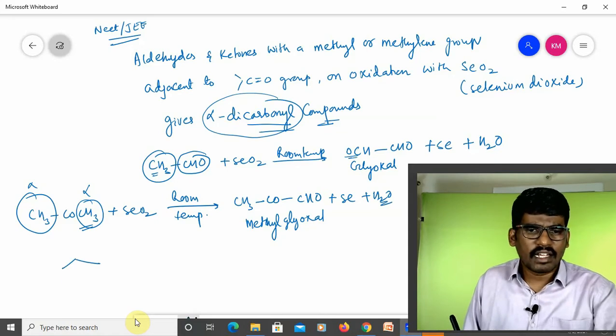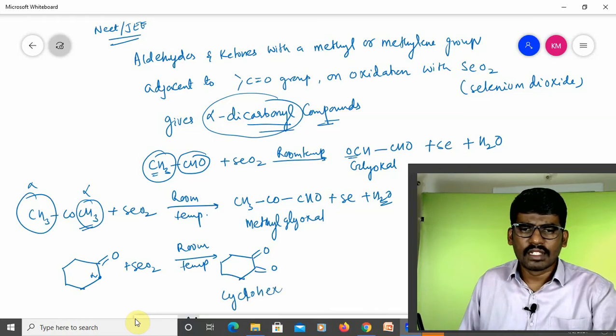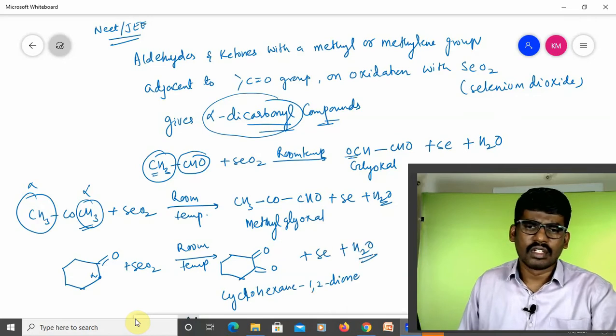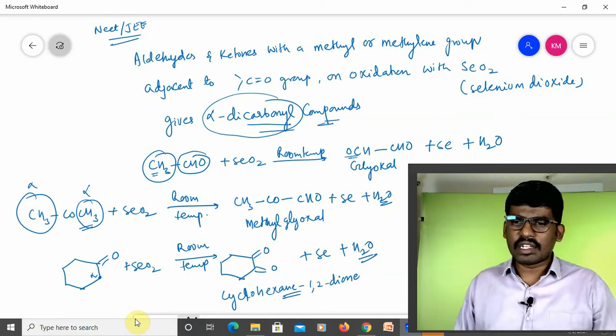Similarly, you can take cyclohexanone. This has a CH2 group at the alpha position, with SeO2 at room temperature. This reaction is very important. You will get a double bond O here and a double bond O here. This is an alpha dicarbonyl compound, cyclohexane-1,2-dione, plus selenium plus water. This is another set of oxidation reactions. It is all about the oxidation of carbonyl compounds.